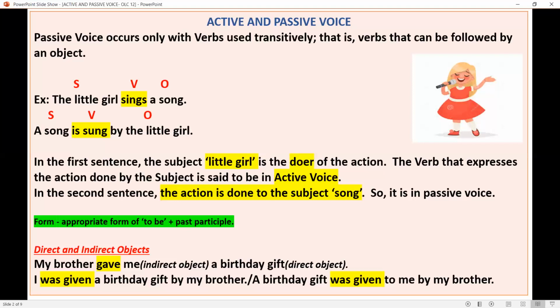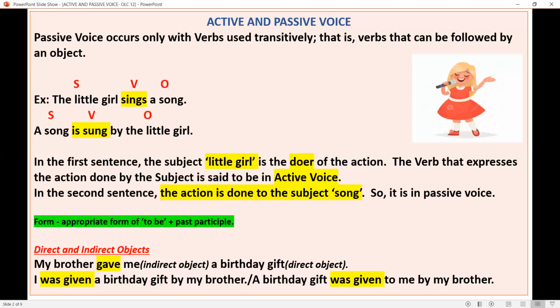So again, sings is an intransitive verb. I hope you understood the difference between transitive verb and intransitive verb. This is very, very important. Transitive verbs have object, but intransitive verbs do not have an object. Only if there is an object, we can change the voice of the verb.